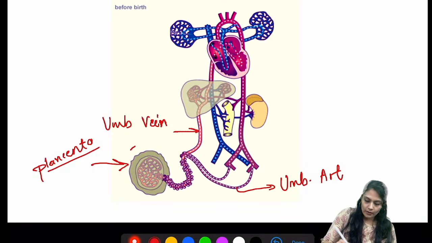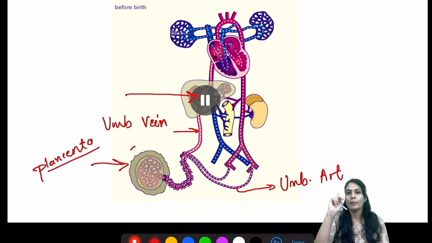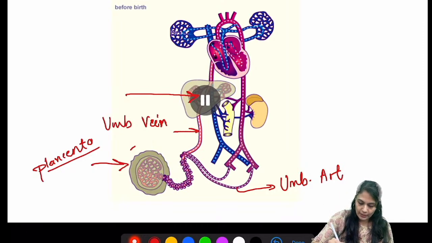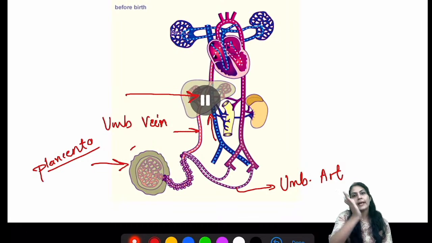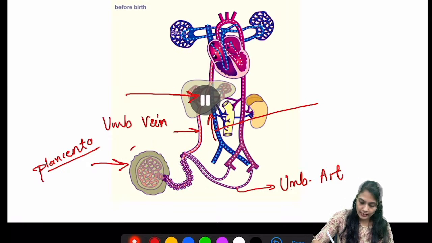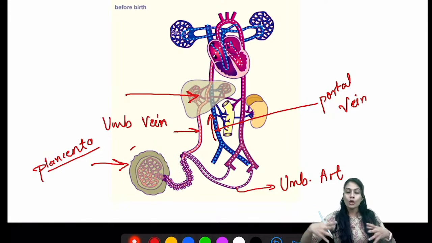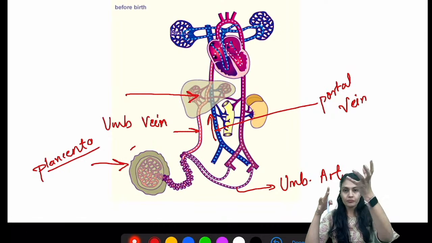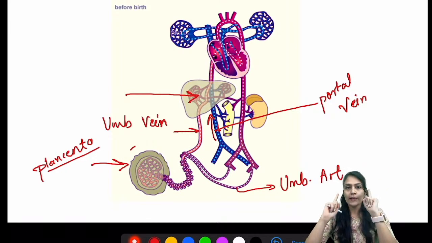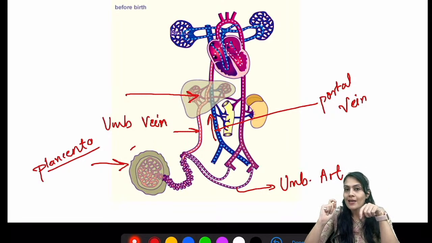Then you can see over here that in the liver there is some circulation. So it is going through the liver, but understand there are two circulations. Can you see that from the portal vein also it is coming, and from the umbilical vein it is also coming. So this blue one which is shown, I'm writing it over here, that is the portal vein. So remember, the portal vein and the umbilical vein both are draining into a different structure. Usually that is not there in the adult human being, okay? So what is that structure called?